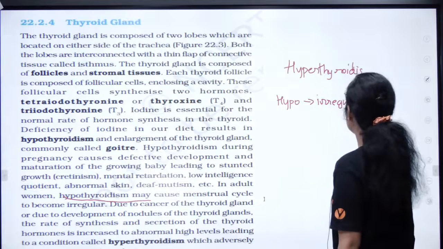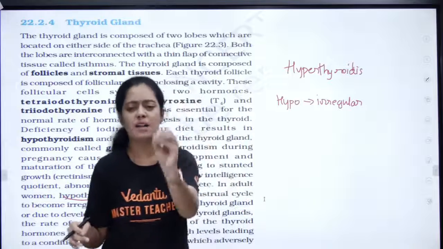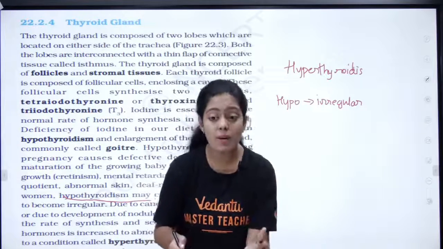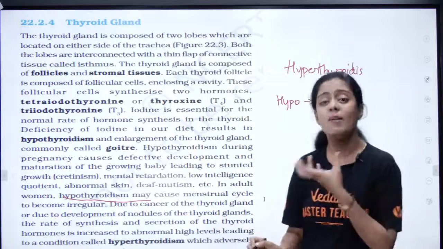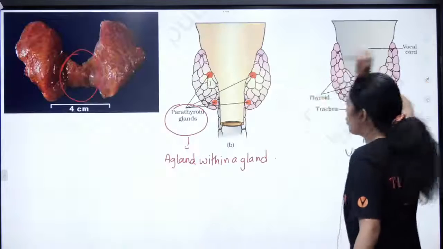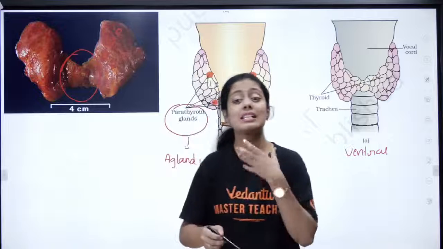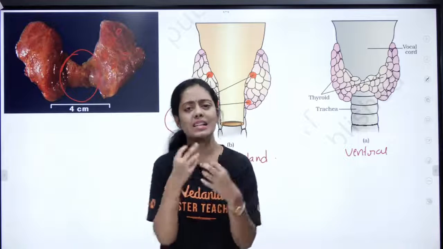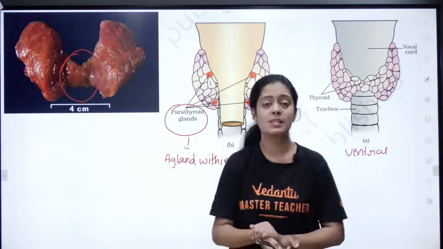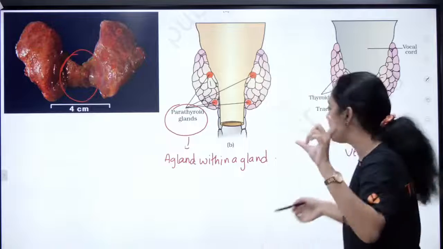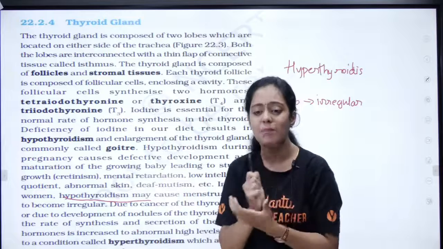If you take 10 young girls, 4 to 5 of them will definitely have irregular periods. The main reason for that is hypothyroidism. That is what they are trying to tell. And sometimes, kids, this tissue, I showed you this tissue, right? This tissue can undergo abnormal growth. We call it cancer of the thyroid gland. So if there is a cancer of the thyroid gland, what will happen, kids? Obviously there will be hyperthyroidism. There is a condition, does anyone know the name of that condition?